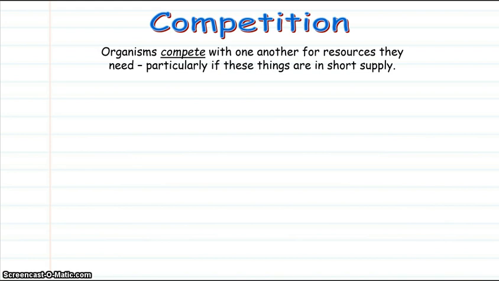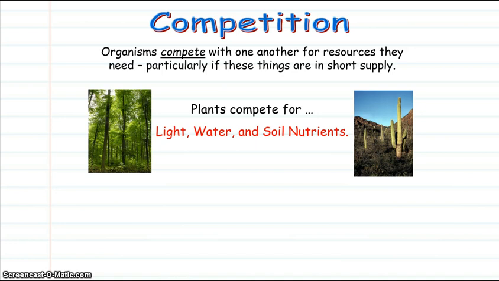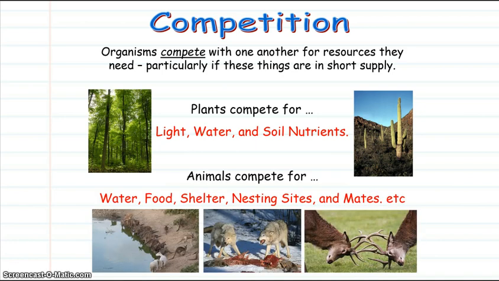Organisms will compete with one another for resources they need, particularly if these things are in short supply. Plants, for example, compete for light, water, and soil nutrients. Animals will compete for water, food, shelter, nesting sites, and mates.